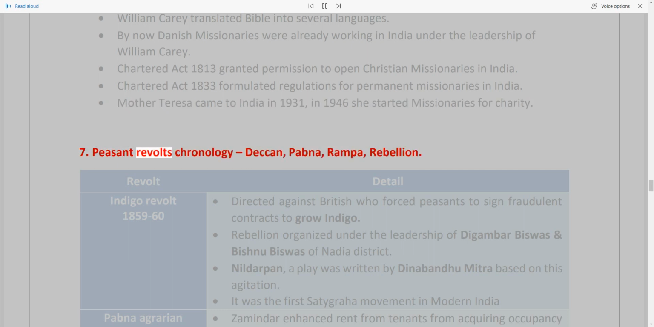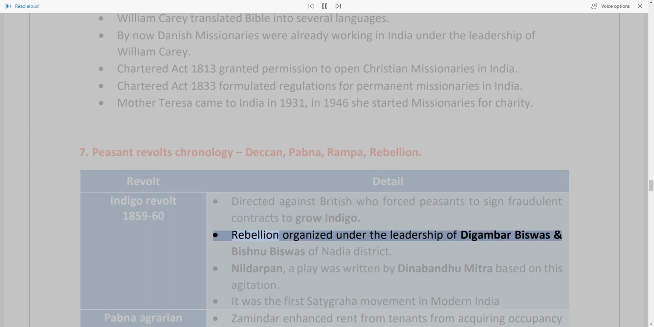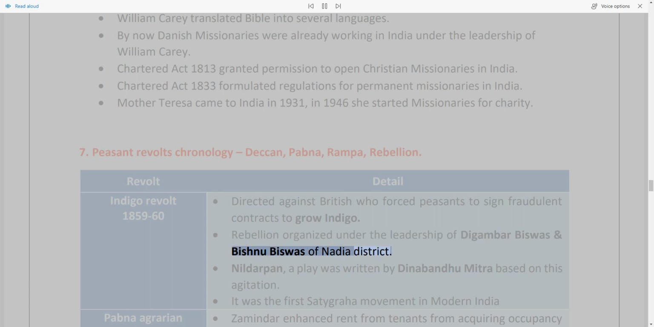7. Peasant revolts chronology: Deccan, Pabna, Rampa, Rebellion. Revolt details: the Indigo Revolt, 1859–60, was directed against the British who forced peasants to sign fraudulent contracts to grow indigo. The rebellion was organized under the leadership of Digambar Biswas and Bishnu Biswas of Nadia district. Nildarpan, a play, was written by Dinabandhu Mitra based on this agitation. It was the first Satyagraha movement in modern India.